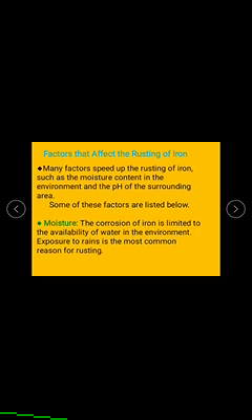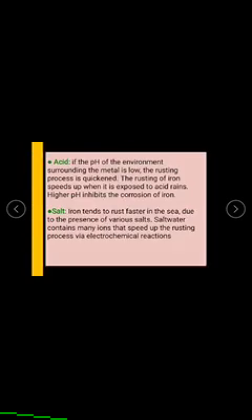Let us discuss some of these in detail, starting with moisture. The corrosion of iron is limited by the availability of water in the environment. Exposure to rain is the most common reason for rusting.